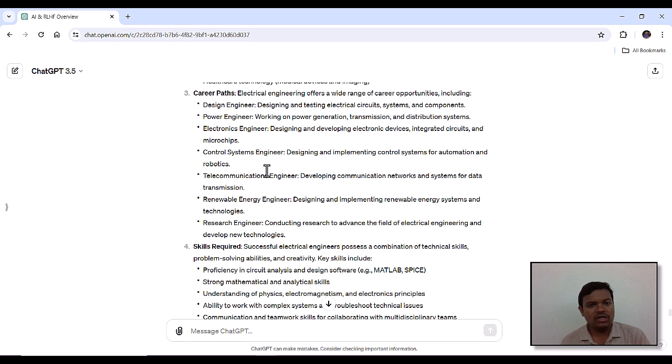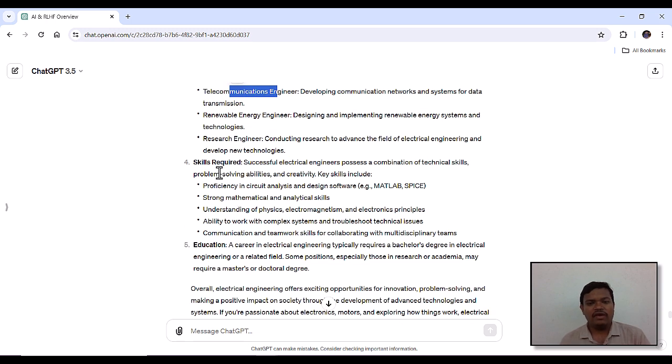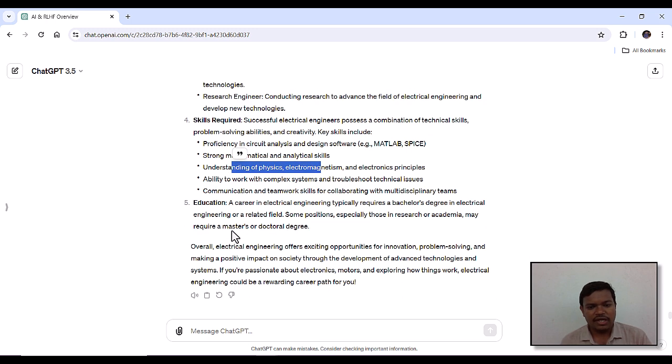So these are the career paths. Now it is guiding: design engineer, power engineer, electronic engineer. These are the different types of engineers required in the current market. And for that purpose, what are the skills required? Like MATLAB, strong analytical skills, physics education. So these are the few things which are required.